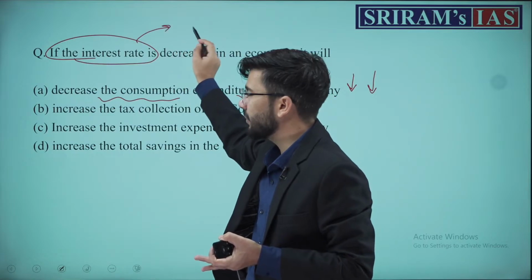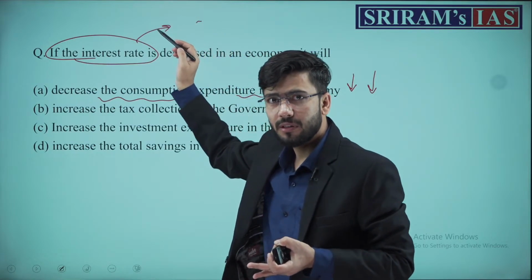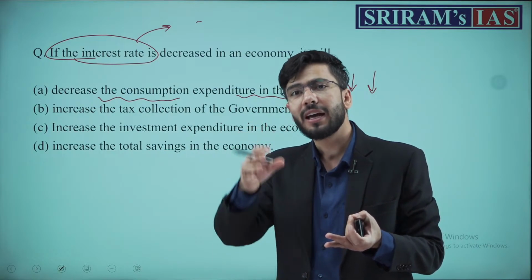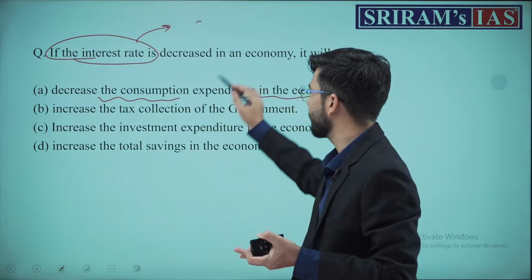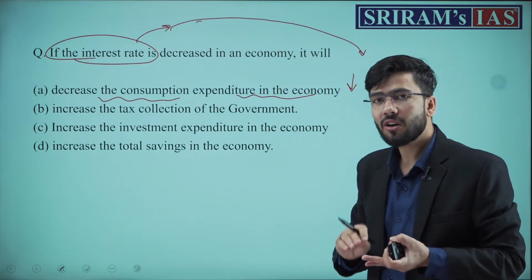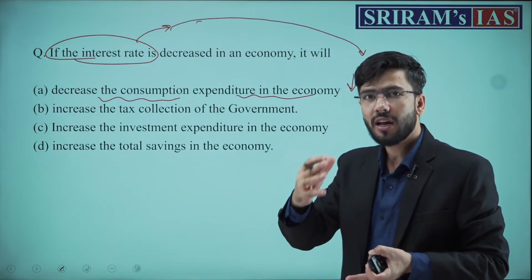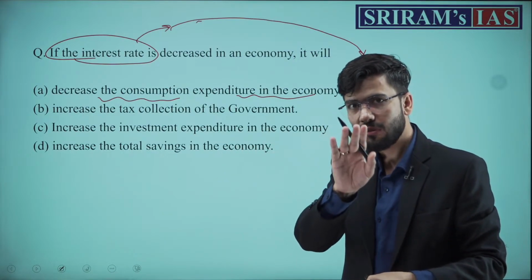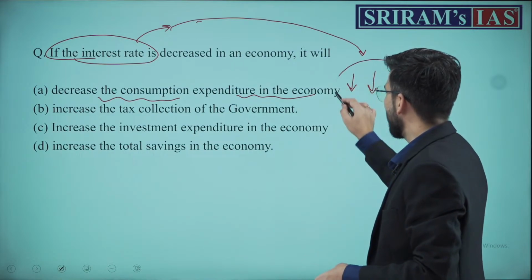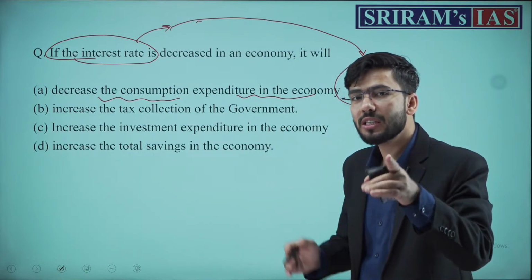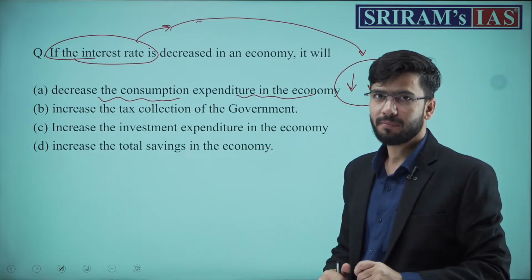Decreasing interest rates means cheaper money, means that finances are now available at a lower interest rate. Once the interest rate is decreased, the cost of funds is less. Once this happens, people are getting cheaper money, and they will increase their consumption.